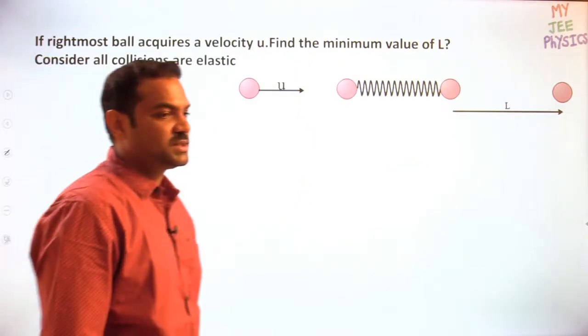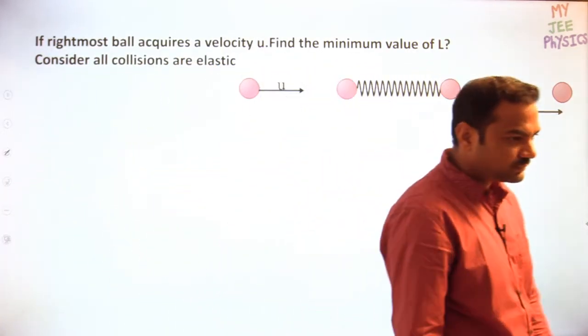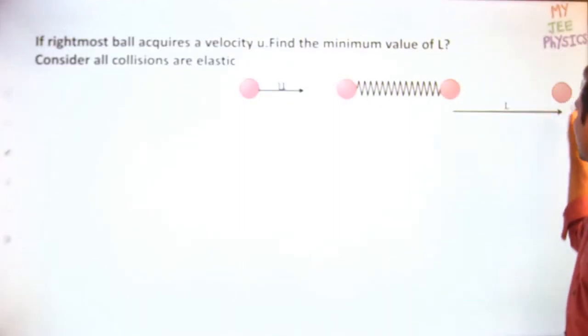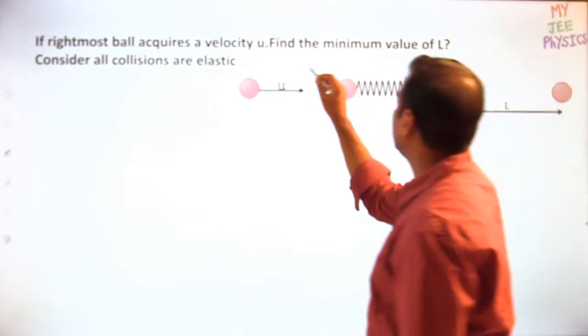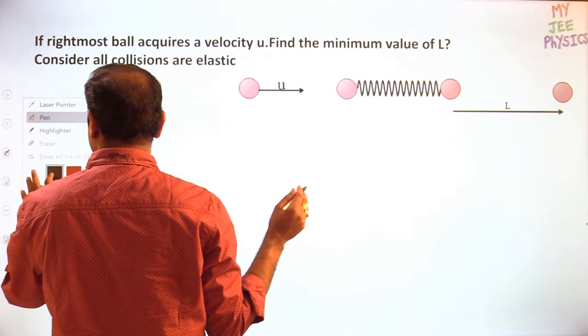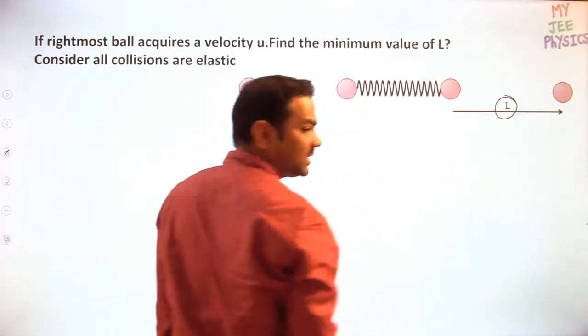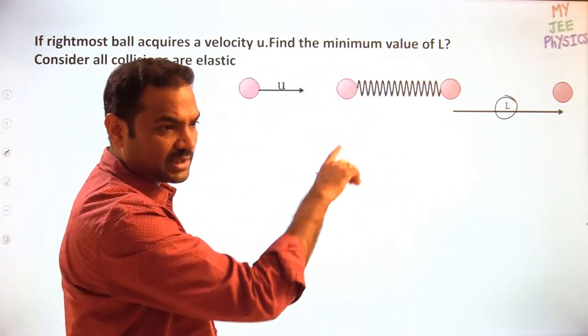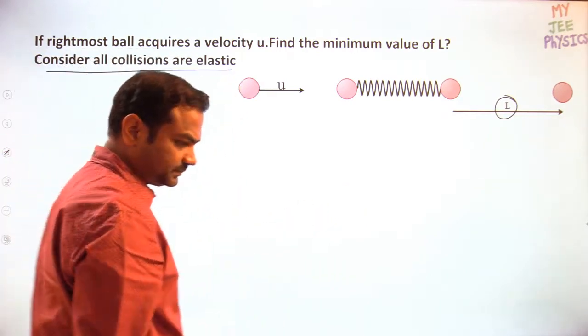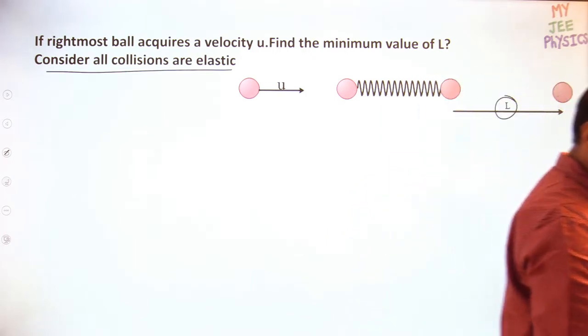Now this is the question. Solve this. If the rightmost ball acquires a velocity u, see, this ball finally gets velocity u. Then find the minimum value of L. What is the minimum value of L? Only for a particular value of L will this happen, the rightmost ball getting velocity u. And take all collisions as elastic. Solve this question.